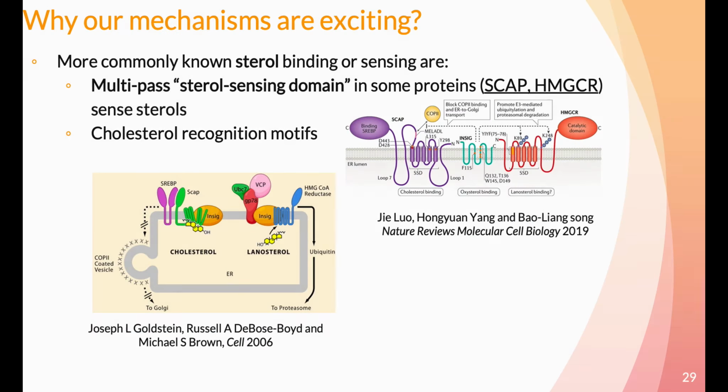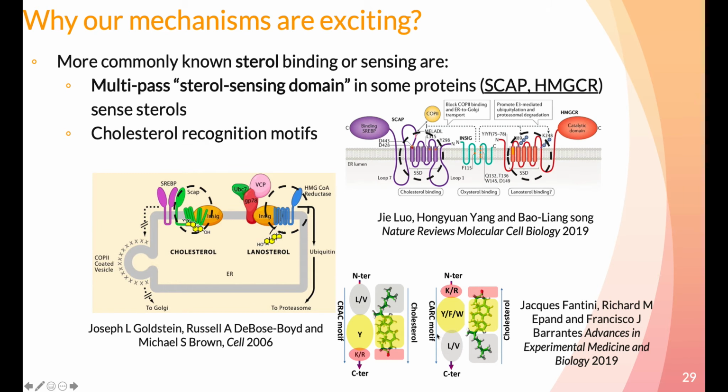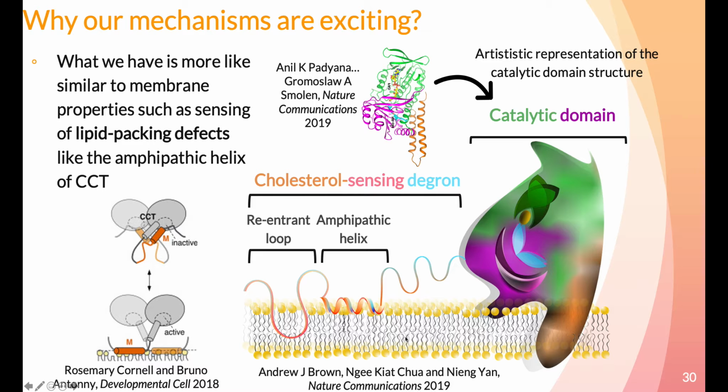Our findings are quite exciting because sterol sensing or sterol binding is usually thought to occur through sterol-sensing domains like those found in SCAP or HMG-CoA reductase. These sterol-sensing domains are transmembrane domains. There are also CRAC and CARC motifs that allow cholesterol recognition in some proteins. However, our sterol-sensing mechanism is probably more similar to sensing of membrane properties in response to fluctuations of membrane cholesterol content. A good example of membrane property sensing is lipid packing defects sensed by the amphipathic helix of CCT, a rate-limiting enzyme of phosphatidylcholine synthesis.